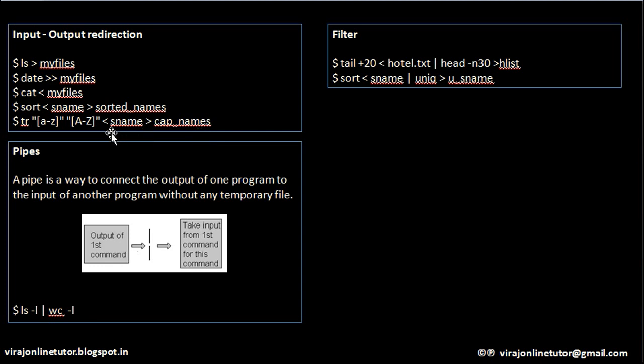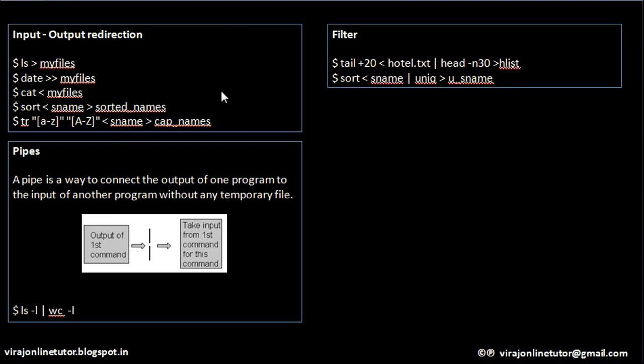So sname again is just used for reading. It is read line by line, and lowercase letters are converted to uppercase, and the uppercase sentences will be written to capital names.